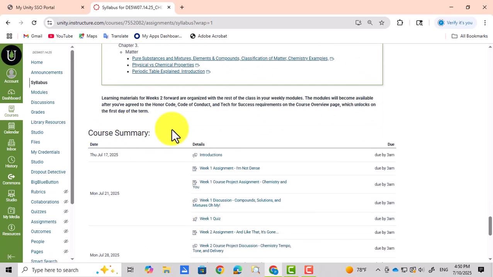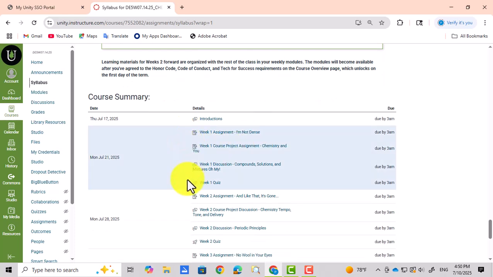Here is where I wanted to get to. So the course summary here. You're going to see that the first week, what we have due during the week is the introduction. If you do not turn in your introduction by Thursday, July 17, you're probably going to be dropped from the class. So you have to do it. Do it as soon as you open this.